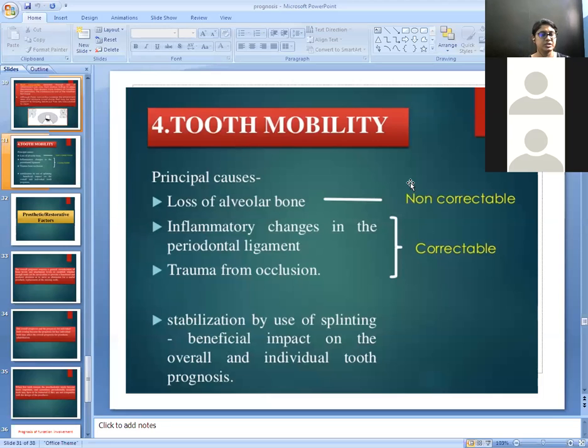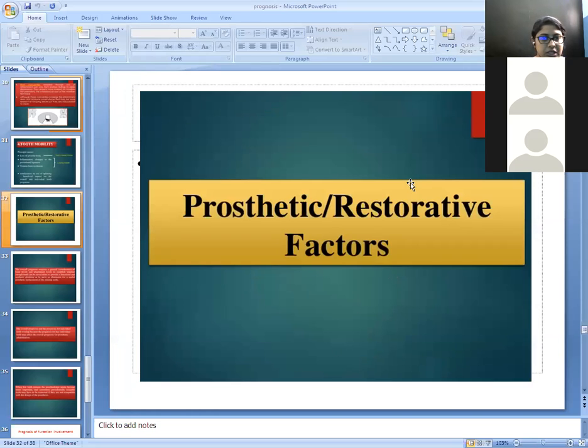Inflammatory changes and trauma from occlusion can be corrected using the respective therapy. Basically, trauma from occlusion is corrected by coronoplasty, where you reduce the incisal height or coronal height of the tooth. So the prognosis will automatically be good. Tooth mobility is also stabilized by using splints, which affect the overall prognosis as well as the individual prognosis. The last factor is prosthetic and restorative factors.